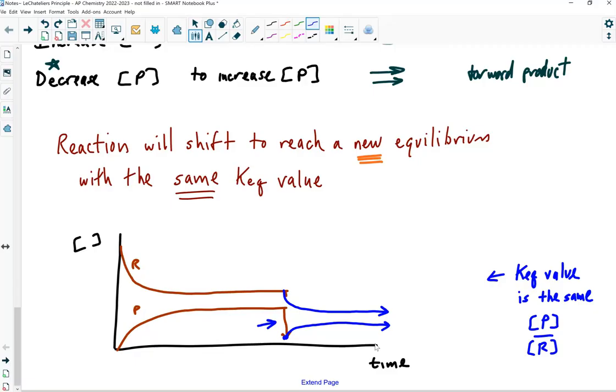What could you do again? You could remove this product that it just made, right? You could remove that. And what's it going to do? It's going to kickstart the forward reaction to make some product, and the reactant's going to go down, right? And then eventually, look what you're doing. You're dropping the reactant amount down and down and down. Got it? And you're making more and more and more product.